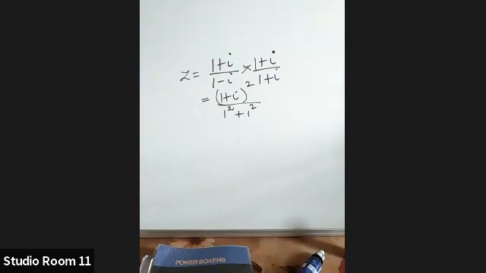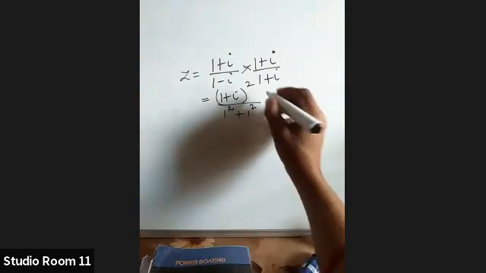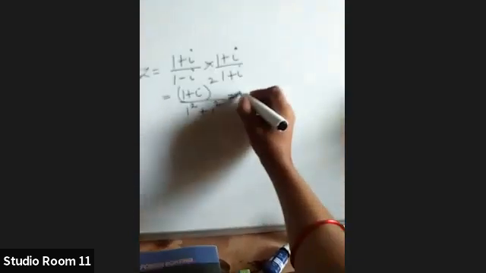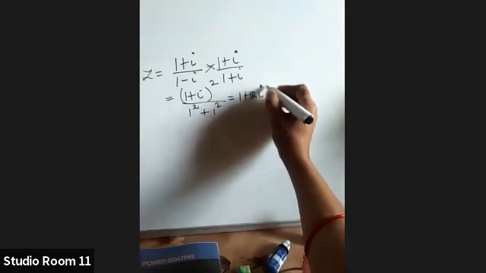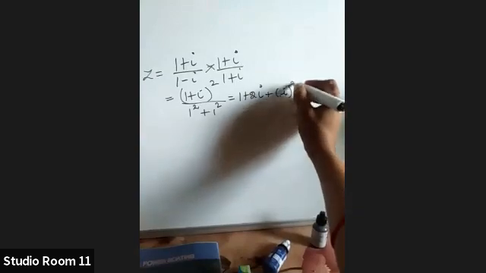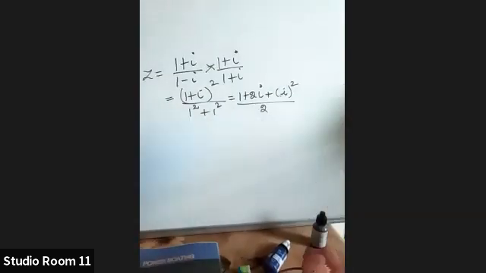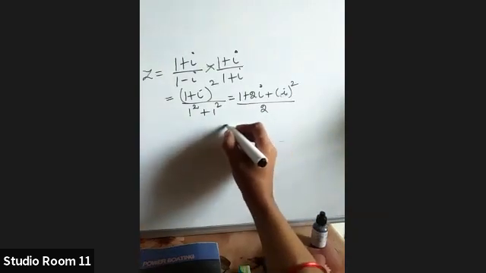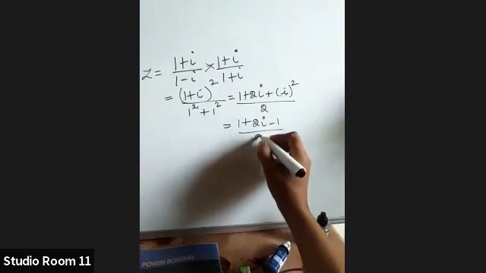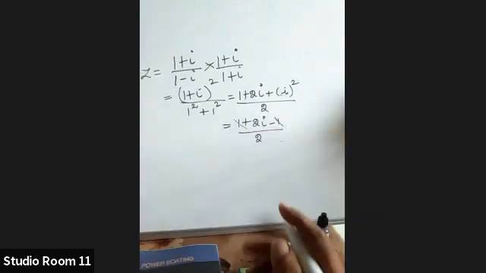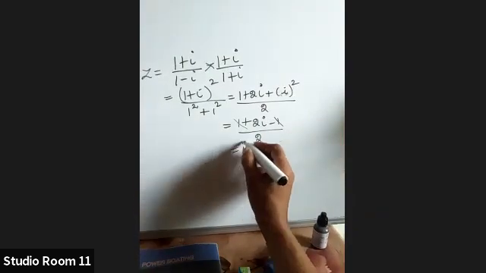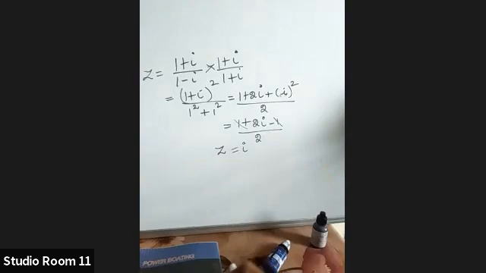Okay. So this is the same as a plus b the whole square. When you expand it, a square plus 2ab plus b square, with i square. 1 plus 1 is 2, so that is 1 plus 2i. What is i square? It is minus 1, so plus 1 minus 1 will get cancelled. So you'll get 2i by 2, which is i. So z is i.